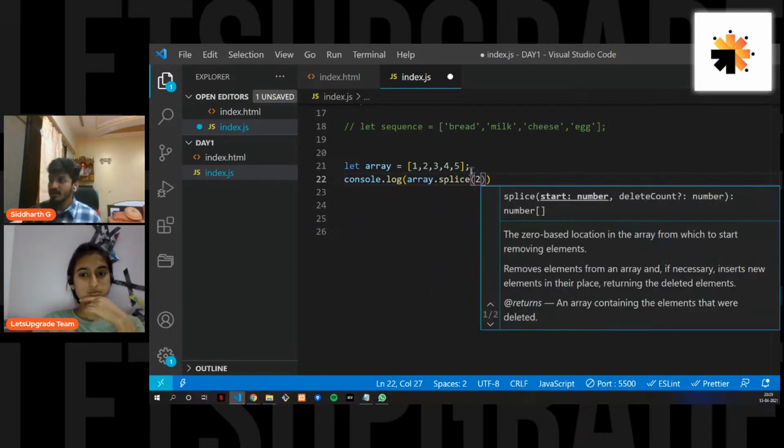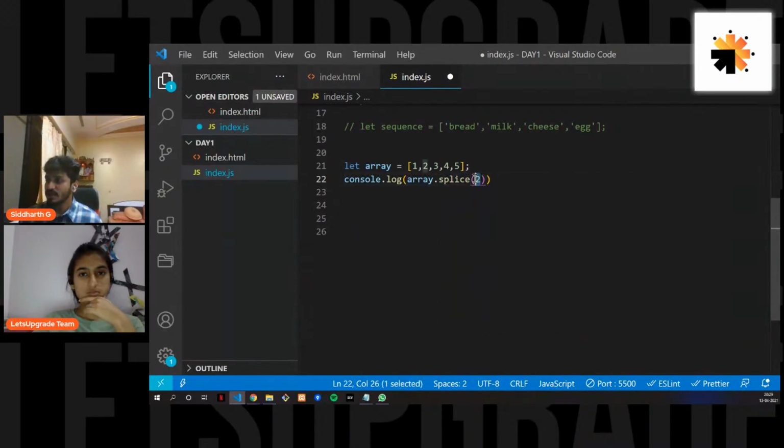So now I am passing the first argument, and as I said, it is an index. Now if you remember, the index starts from 0, so 0 1 2, this is the third element. What splice does is, it changes the original array.